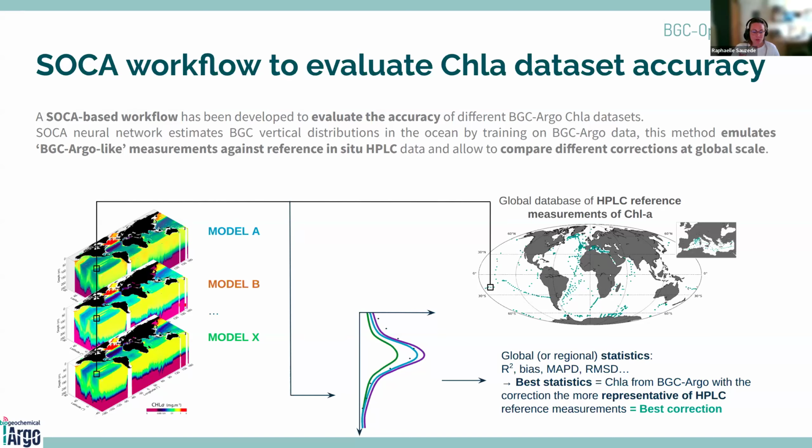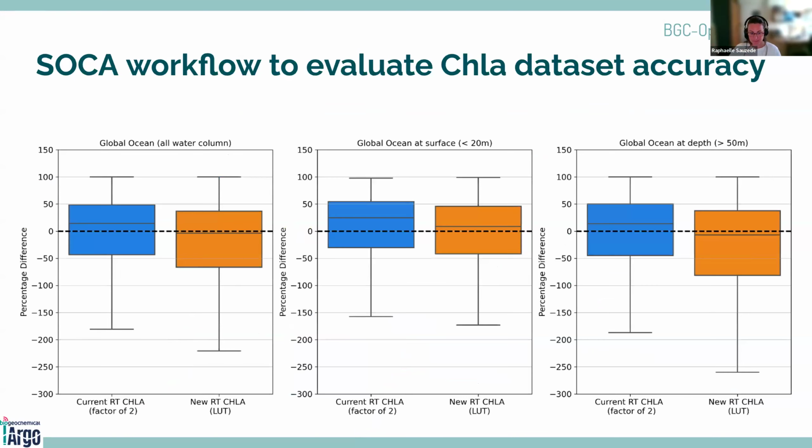So if you use all these models trained on different data sets, and then you have some statistics comparing this data to the HPLC reference measurements, the best statistics will give you the best correction for the BGC Argo dataset.